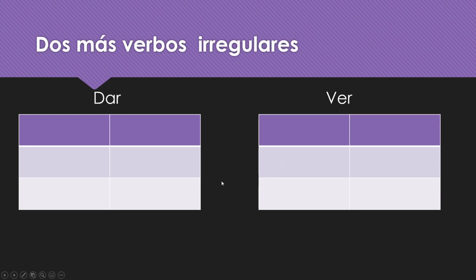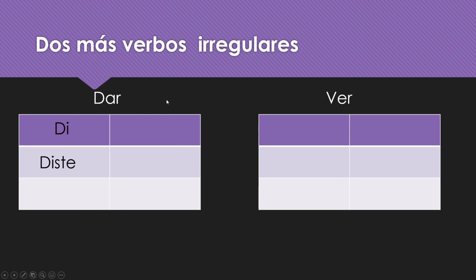All right. And then just yesterday, we went over two more irregular verbs in the preterite, dar and ver, but they are very, very similar. They're like our fraternal twins. Same, but different. A little different. All right. Dar conjugates like an ER-IR verb with no accents. So, easy peasy. Here we go.